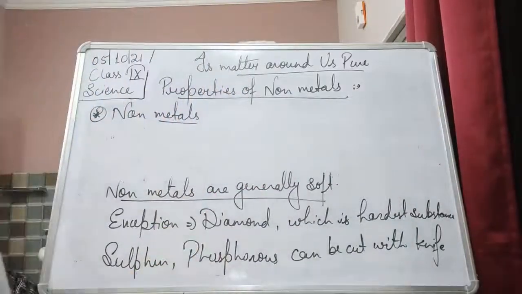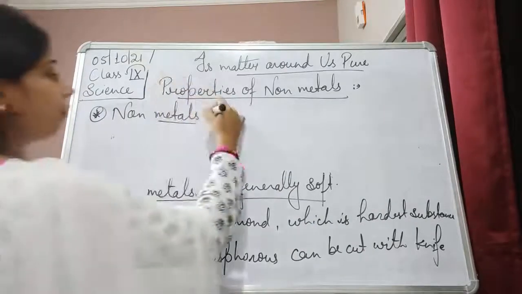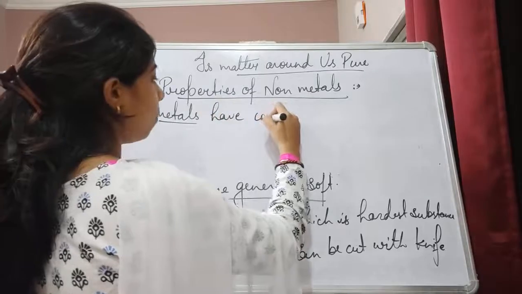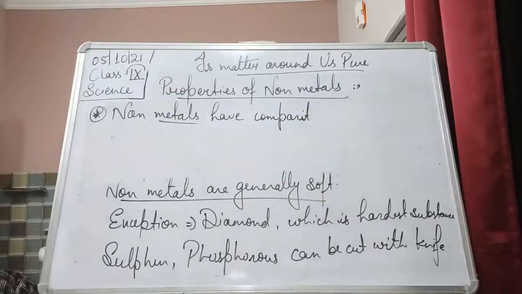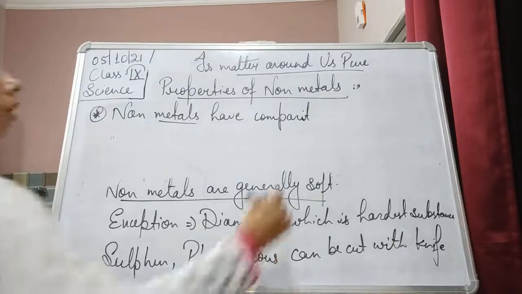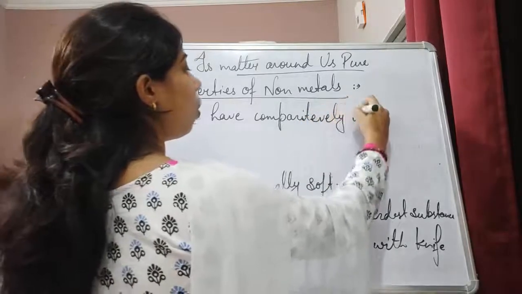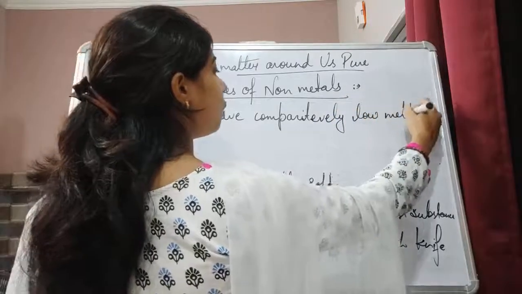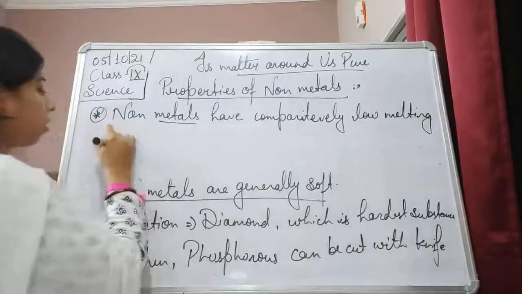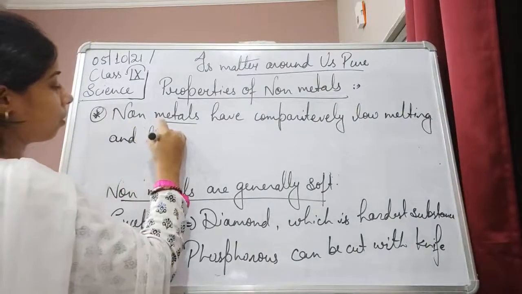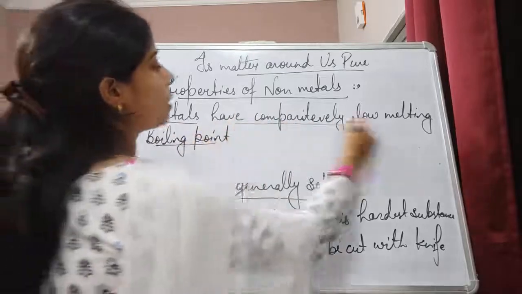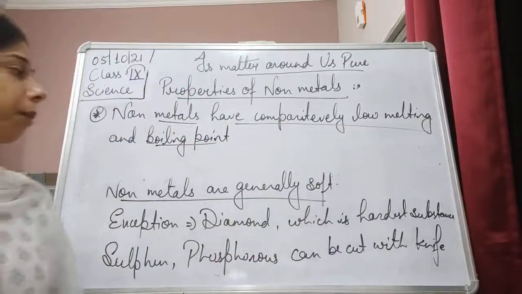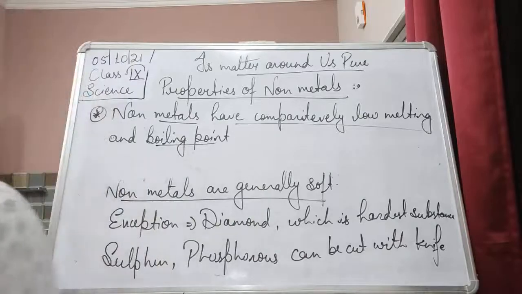So we can say that the non-metals have comparatively low melting and boiling points. Non-metals generally have a low melting and boiling point.